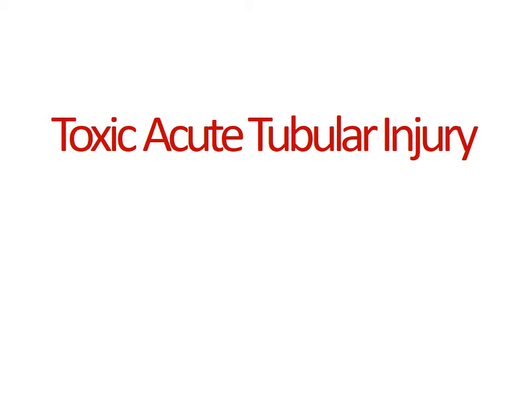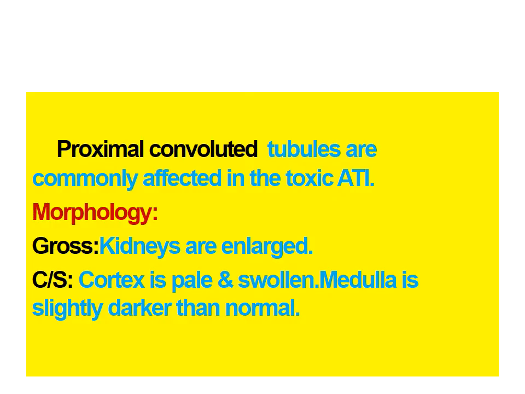Toxic acute tubular injury. Proximal convoluted tubules are commonly affected in toxic ATI. Morphology. Grossly, kidneys are enlarged. Cut section shows cortex is pale and swollen. Medulla is slightly darker than normal.